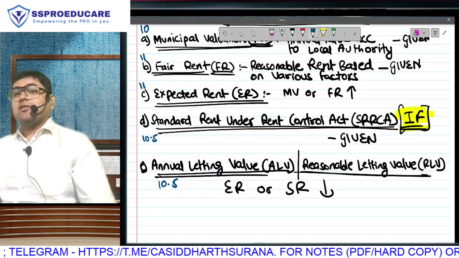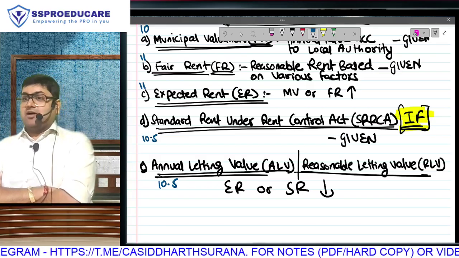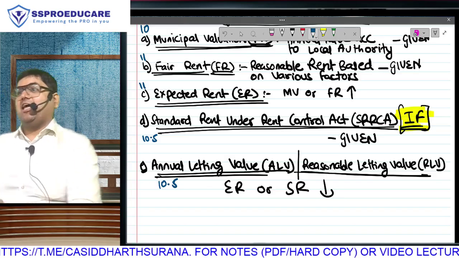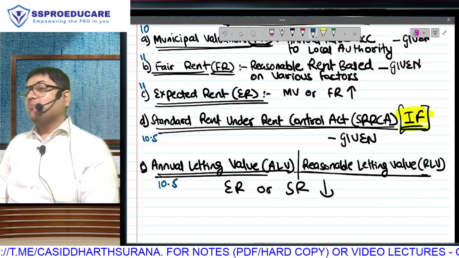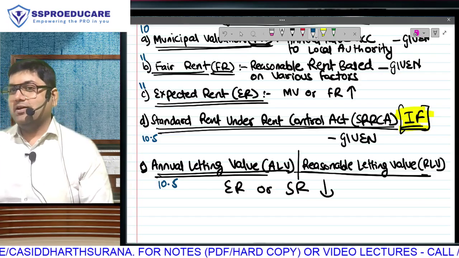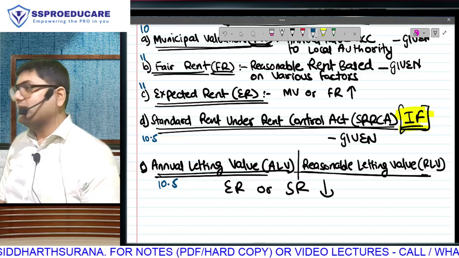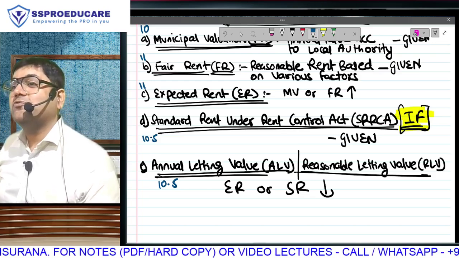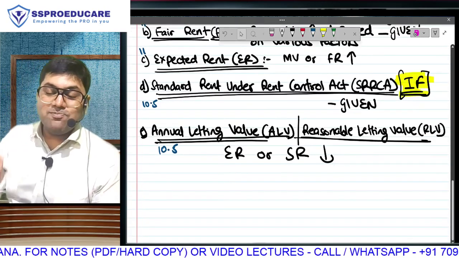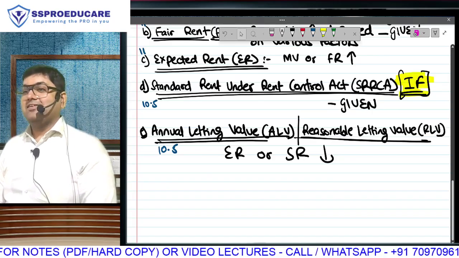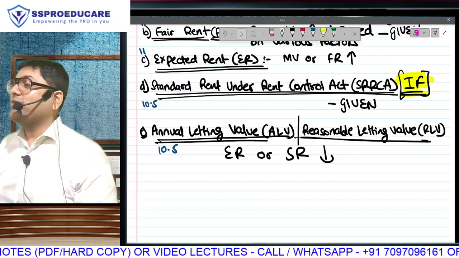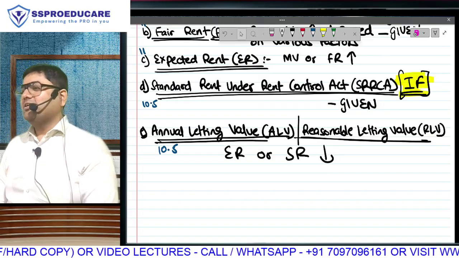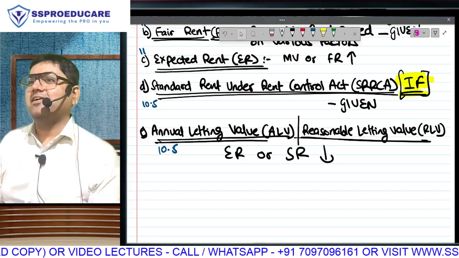At the beginning of the chapter, they told us we will not take actual rent, we will take market rent. So supposing your actual rent is only 8 lakh, 9 lakh, 10 lakh, we will still take tax on 10 lakh 50,000. But still they want to know how much you have earned. 8 lakh, we will take tax on 10. 9 lakh, we will take tax on 10. But by chance there is a tenant who does not have knowledge of standard rent, and that tenant has paid you 12 lakh. So that actual rent which we were otherwise going to ignore is only going to become GAV, because GAV is not market rent.